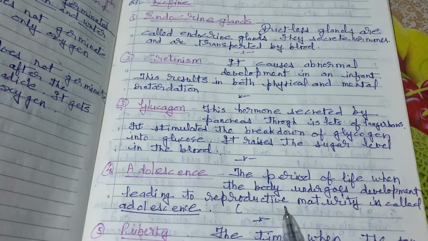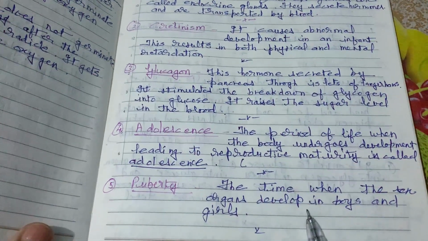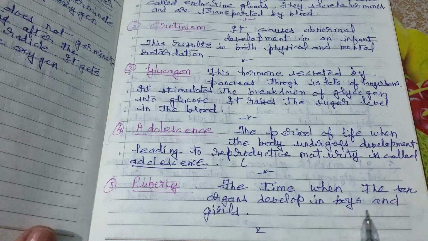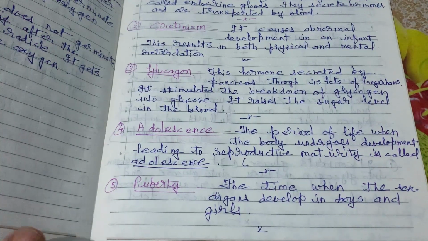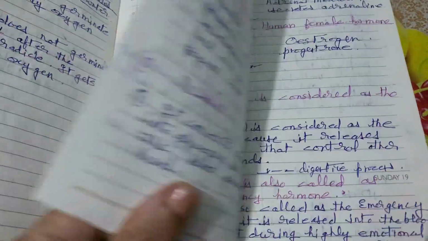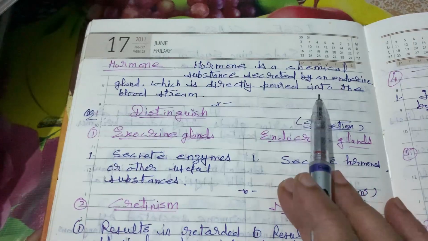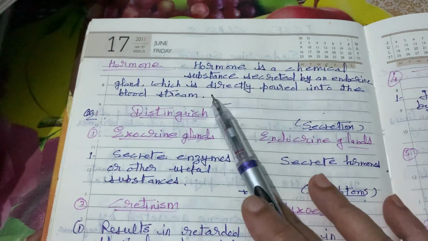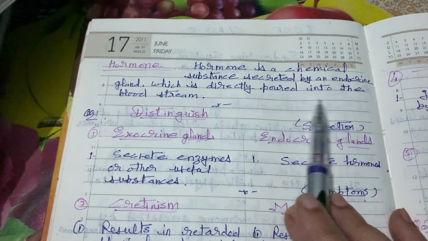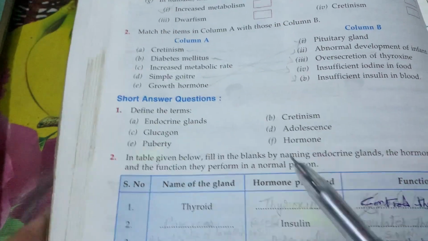This adolescence age is in between childhood and adult. Puberty, time when the sex organs develop in boys and girls. Puberty is the time period when these organs develop in the boys and girls. Hormone is a chemical substance secreted by an endocrine gland which is directly poured into the blood stream. Now you see, your definitions are clear.